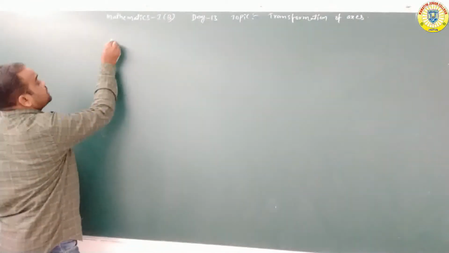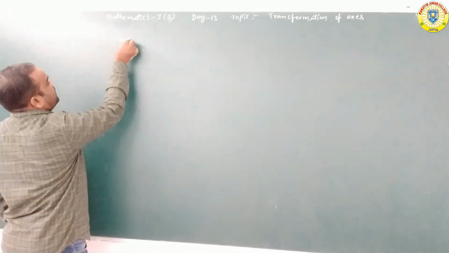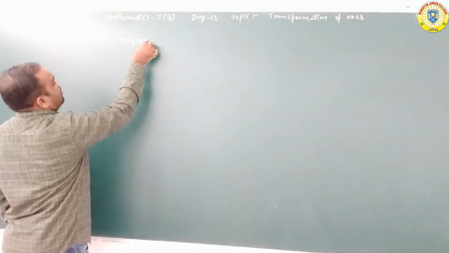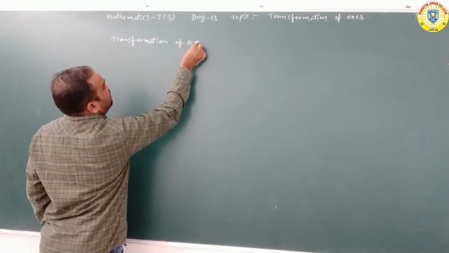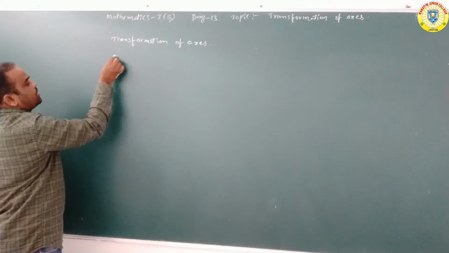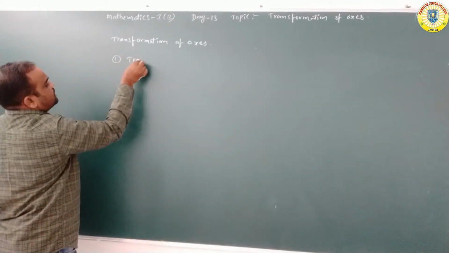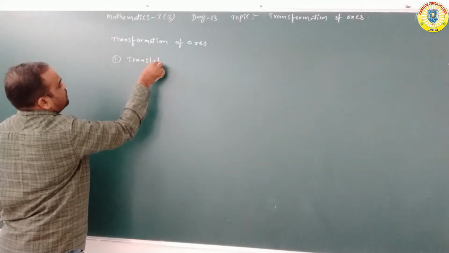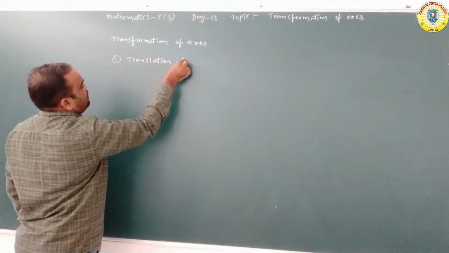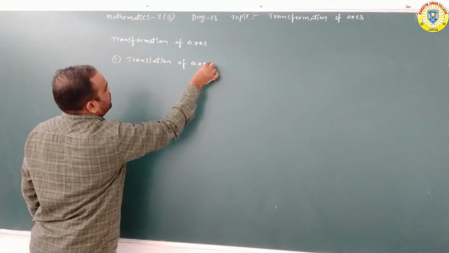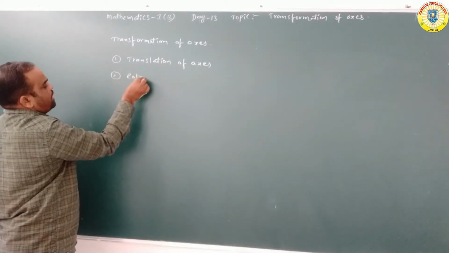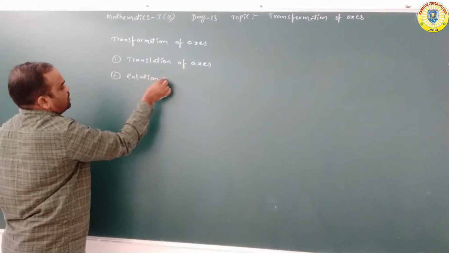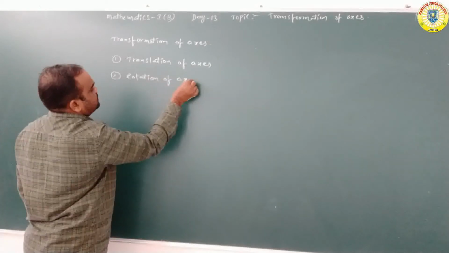Transformation of axis has three types. First one is translation of axis. Second one is rotation of axis.